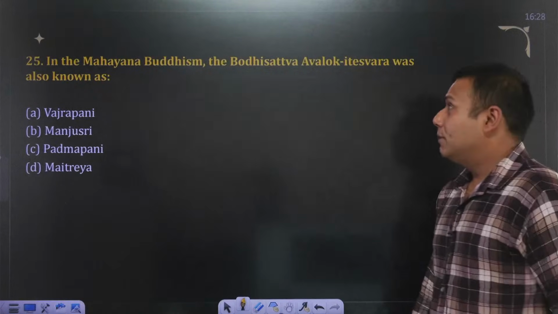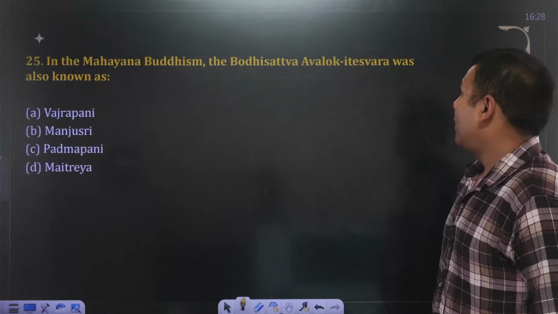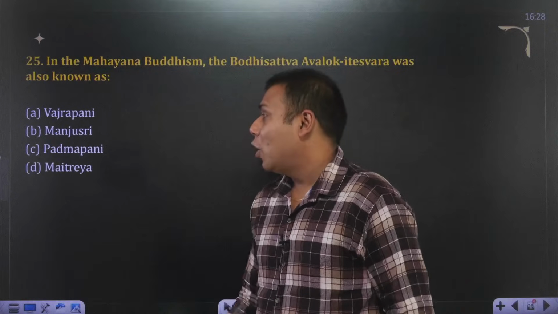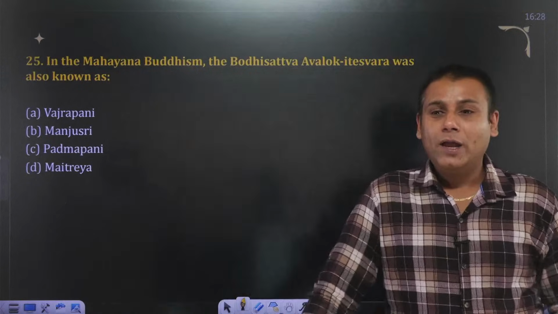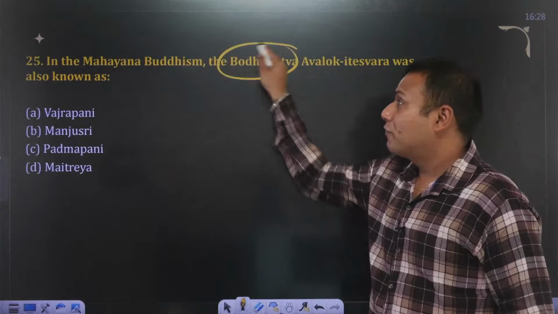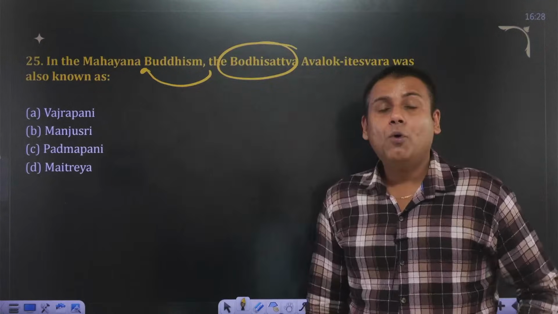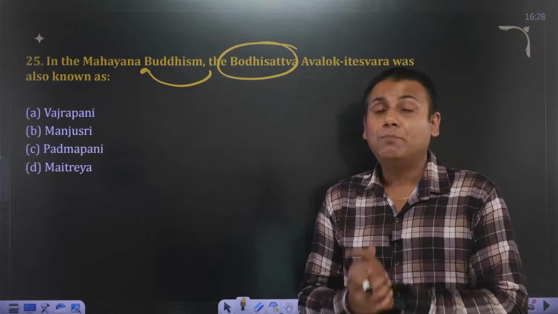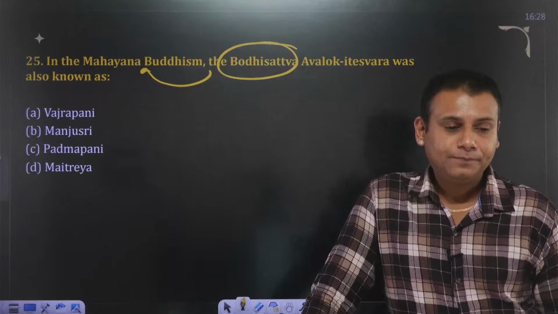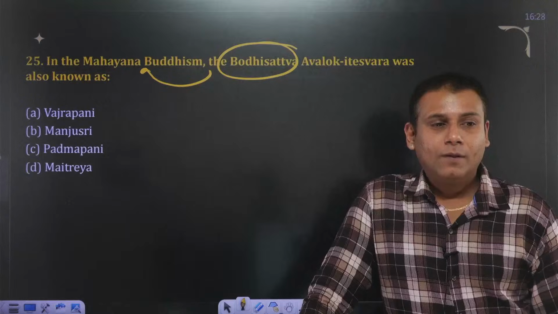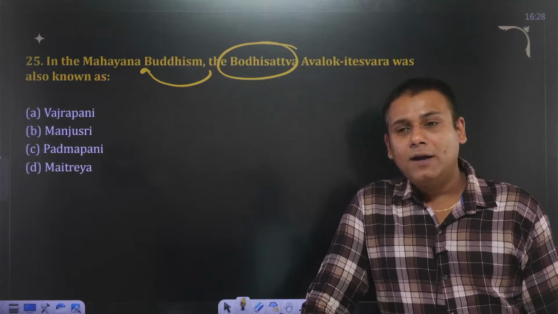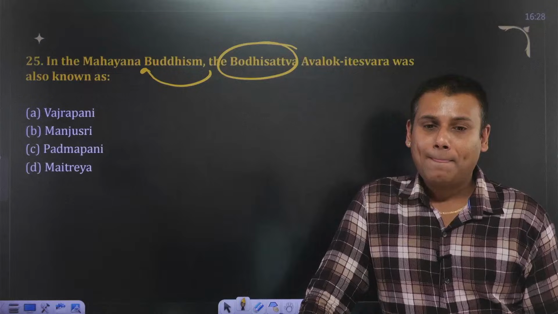In Mahayana Buddhism, among the Bodhisattvas, Avalokiteshwar was also known as Vajrapani, Manjushri, Padmapani or Maitreyi. As we have discussed previously, the concept of Bodhisattvas emerged from the Mahayana form of Buddhism. Bodhisattvas are also referred to as Buddha in making. So, 25th one. Vajrapani, Manjushri, Padmapani or Maitreyi.